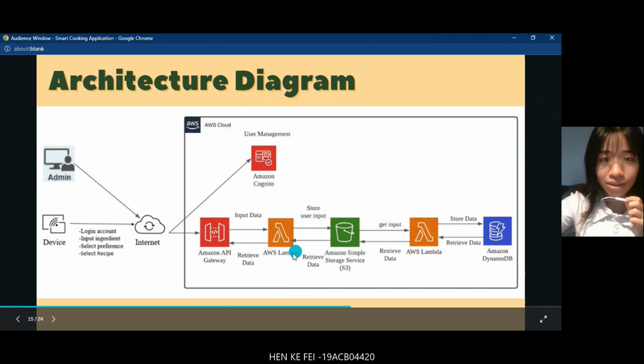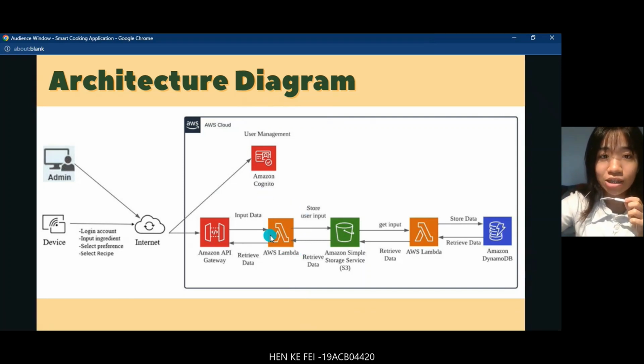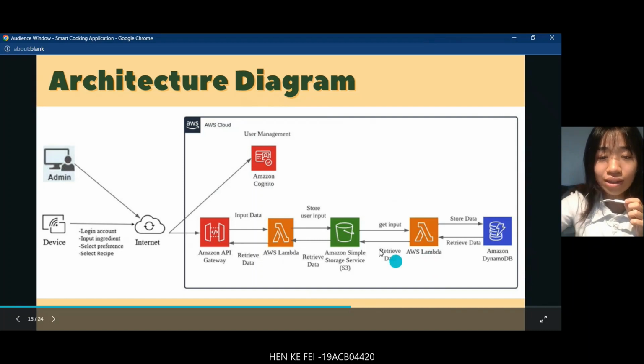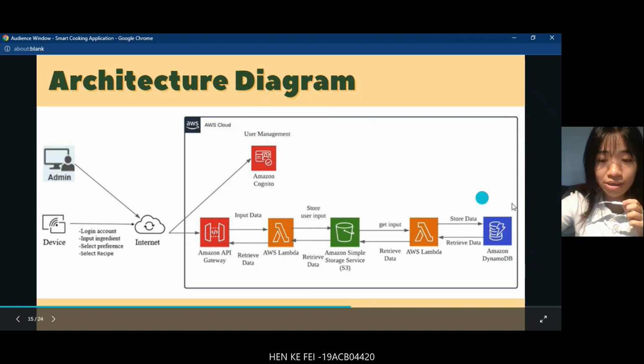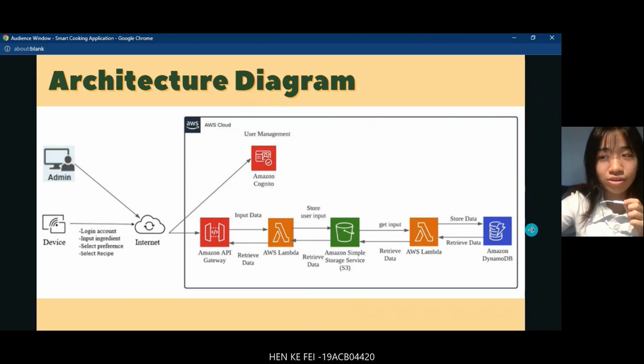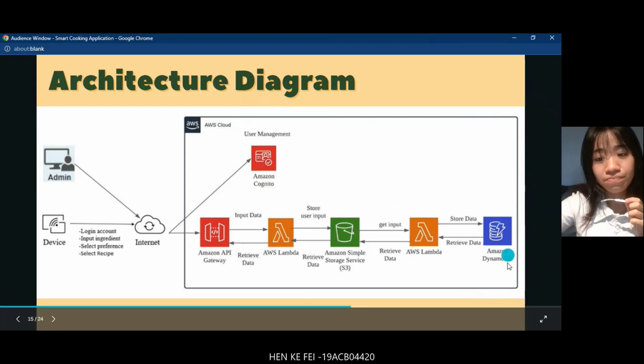This AWS Lambda is to get the user inputs such as ingredients. This Lambda will get the ingredients that the user inputs and put them inside the S3 bucket. The other Lambda plays the role of getting the data from the S3 bucket and putting it inside DynamoDB. This DynamoDB will store all the recipes and all the favorite ingredients, such as user ingredients or user favorite recipes.